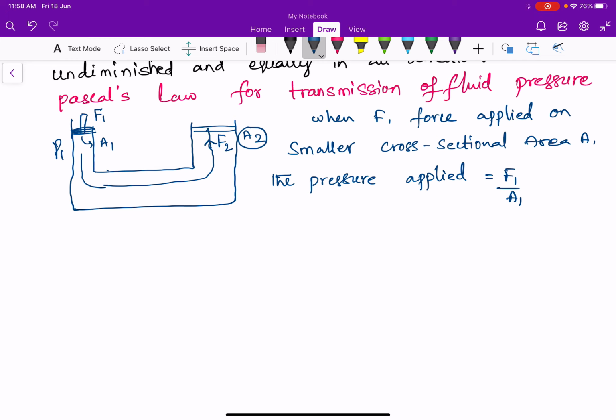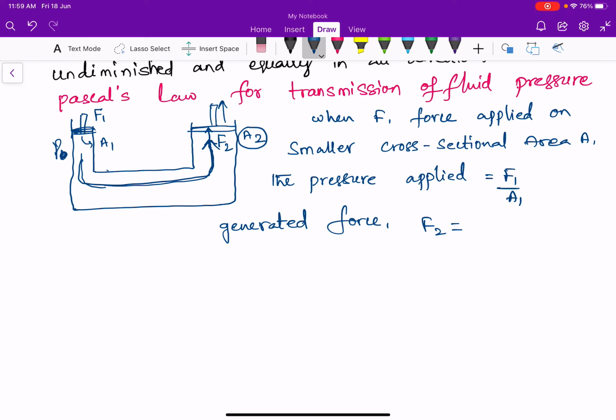Because of this force generated, the piston on the other side will be moved upward. So the generated force F2 is equal to the pressure applied here, which will be transmitted equally in all directions as per Pascal's law for transmission of fluid pressure.